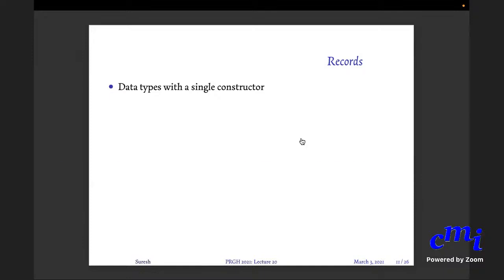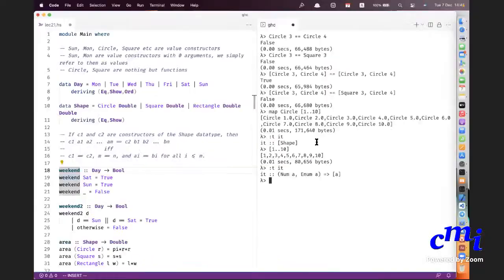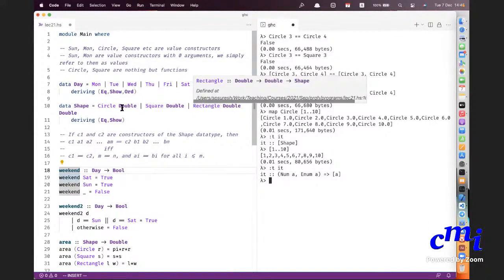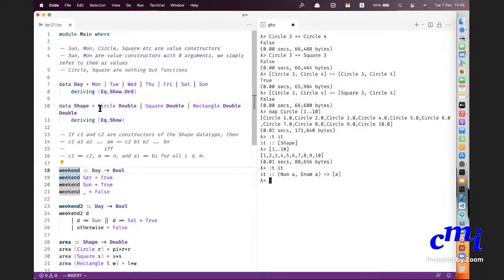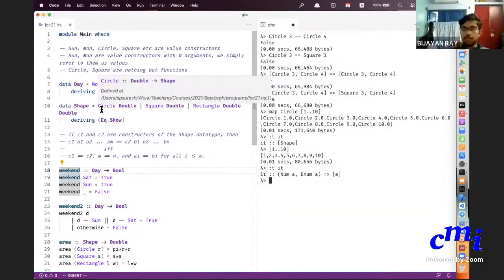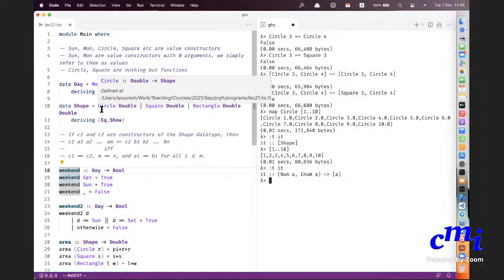Till now we have seen examples where there is always an option. It's either Monday or Tuesday or Wednesday or Thursday. It's either a circle or a square or a rectangle, etc. But sometimes you are putting together certain things not because there is a choice in what a shape can be, but instead of using a tuple, you will be using a data type.